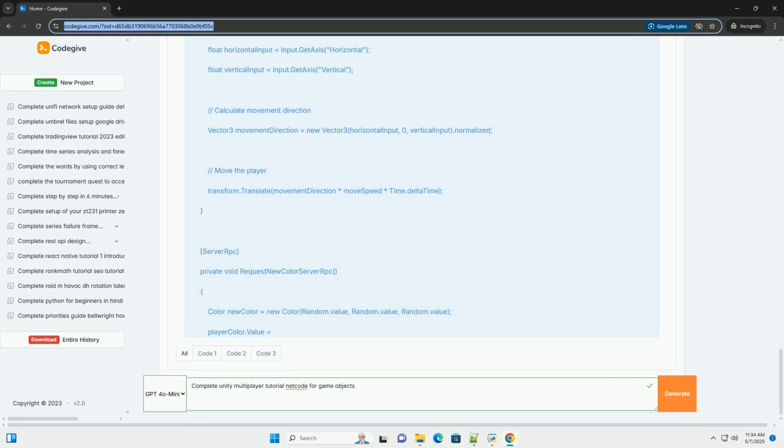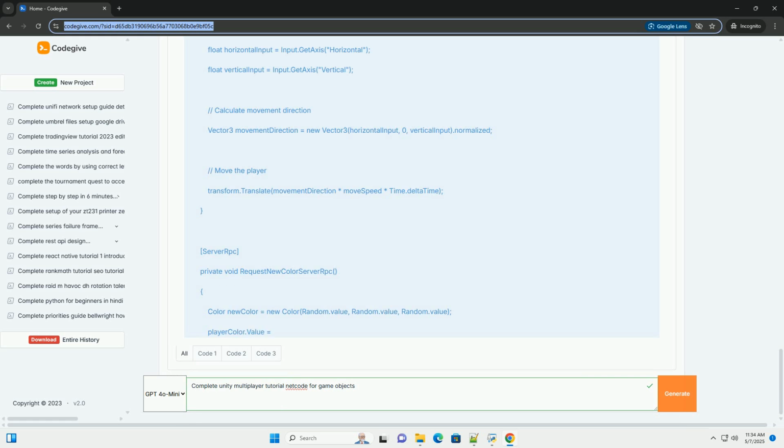Explanation. NetworkVariable<Color> playerColor declares a network variable to store the player's color. Read permission: everyone can read the color. Write permission: owner, only the owner, the client controlling the player, can change the color directly. We'll use an RPC to request a color change from the server.